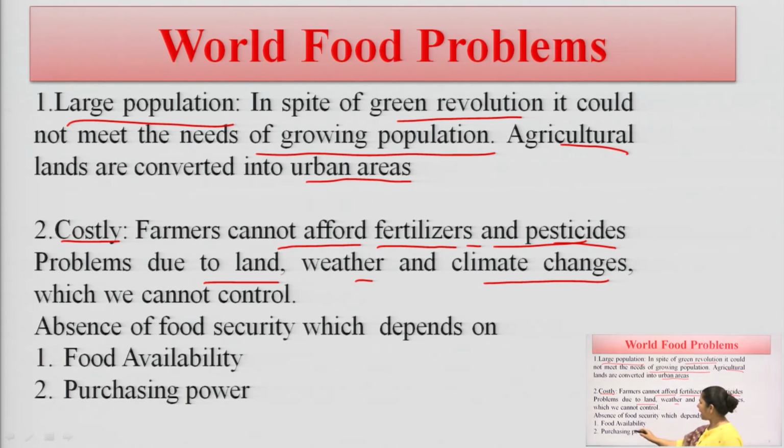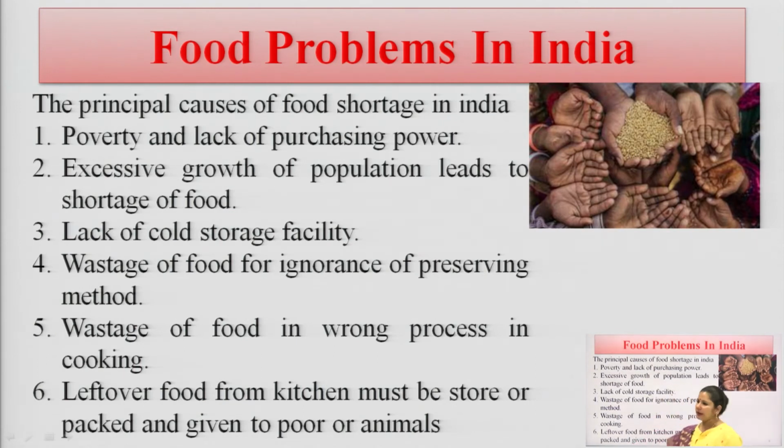Now here we see the absence of food security, which basically depends on two factors. First is food availability and second is purchasing power. We are facing such things. In this slide we will discuss what the food problems in India are. Why in India are we facing the food problem? In spite of the green revolution, agriculture revolution, still we are facing some problems. So we will discuss here the principal causes of food shortage in India.